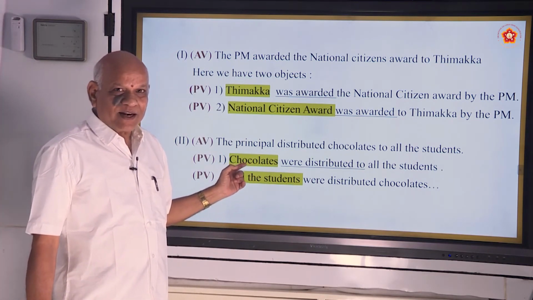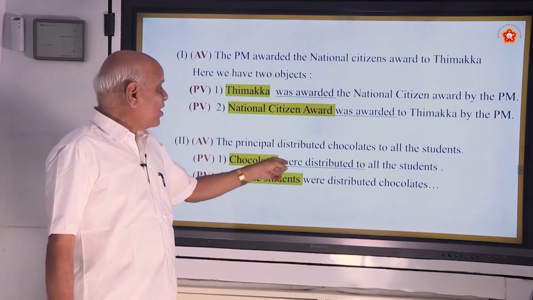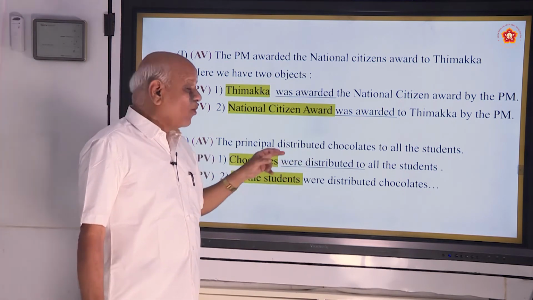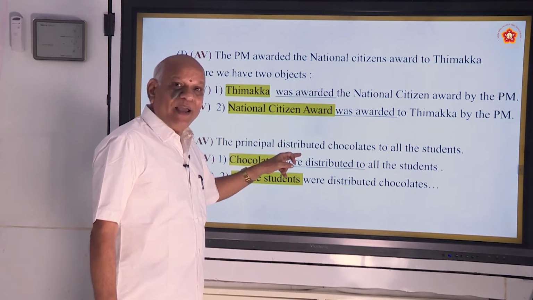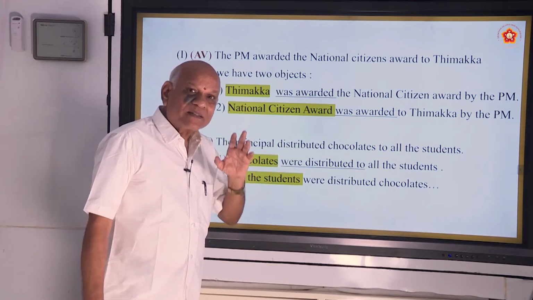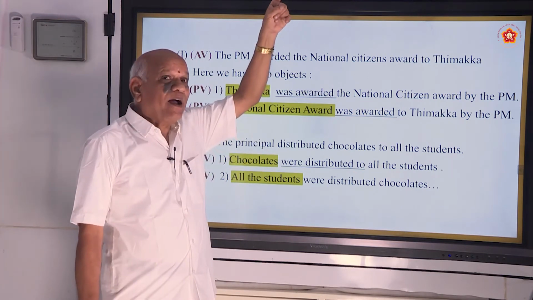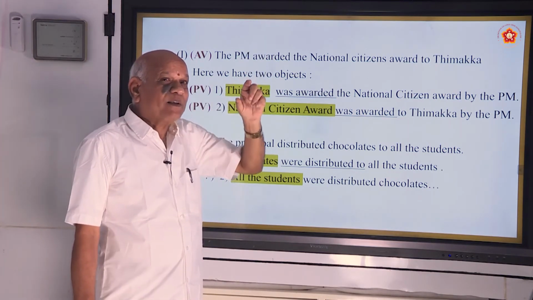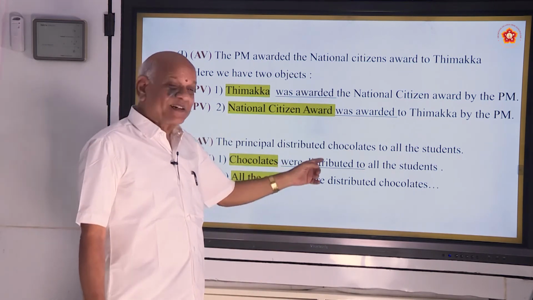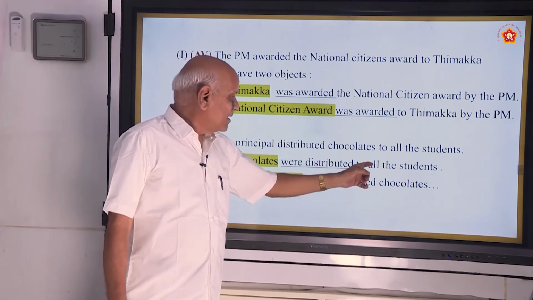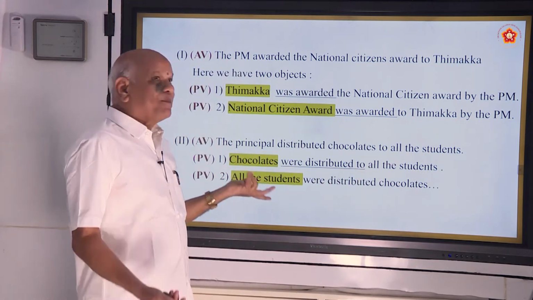So that is the direct object. Chocolates were distributed. Why have I brought "were"? Because the main verb, distributed, is in the past tense. Past tense में क्या है वो? To be forms: was and were. Chocolates are plural, so were distributed to all the students by the principal.